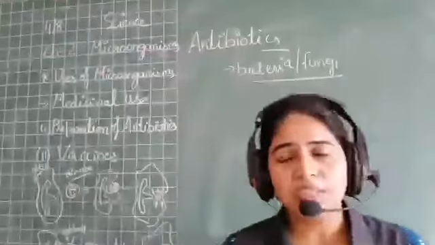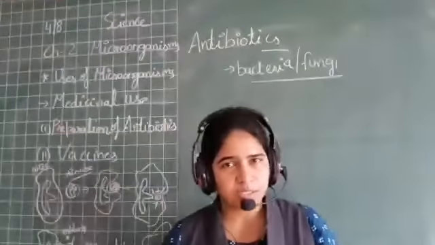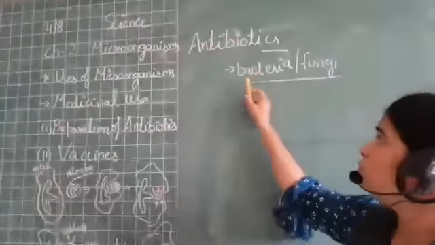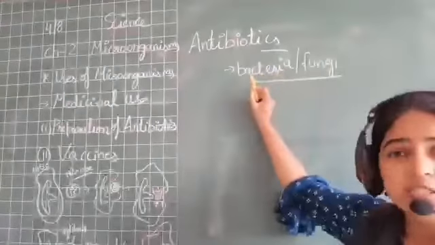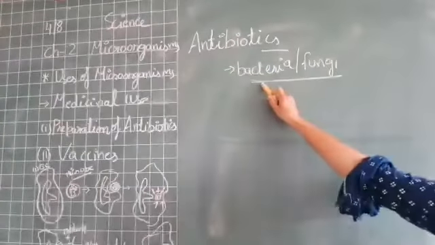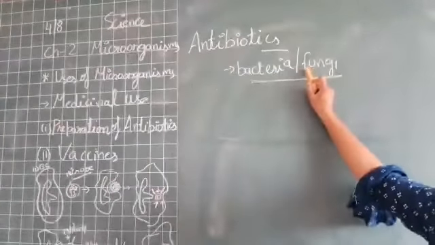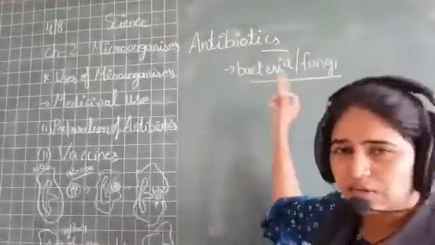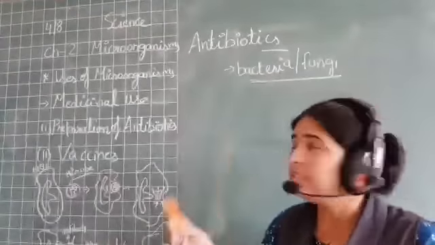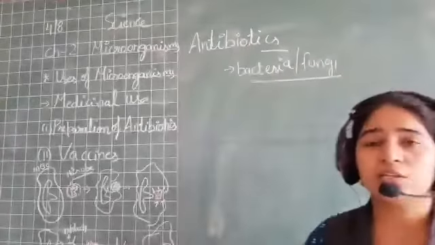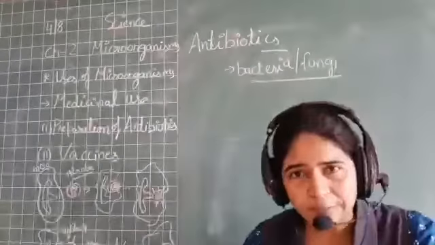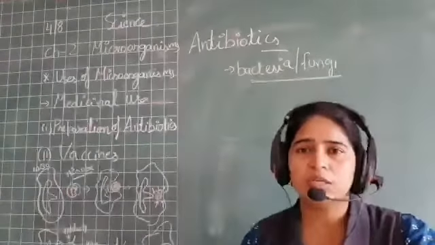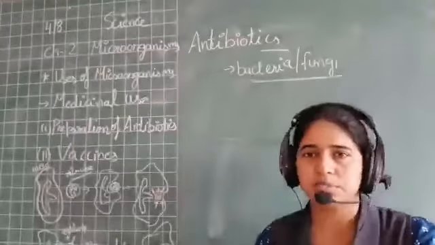So antibiotics are the chemical substances which are produced using bacteria and fungi. They are produced by these microorganisms. These antibiotics are used to kill the disease-causing microorganisms, right?